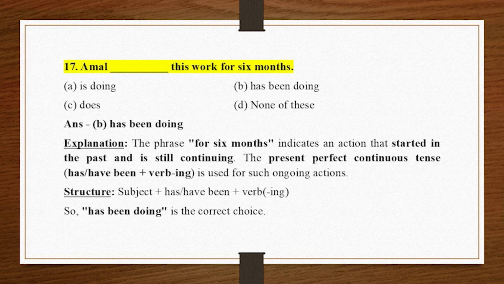17. Amal _ this work for 6 months. A. Is doing. B. Has been doing. C. Does. D. None of these. Answer B. Has been doing. Explanation. The phrase "for 6 months" indicates an action that started in the past and is still continuing. The present perfect continuous tense, has/have been plus verb-ing, is used for such ongoing actions. Structure: subject plus has/have been plus verb-ing. So, "has been doing" is the correct choice.